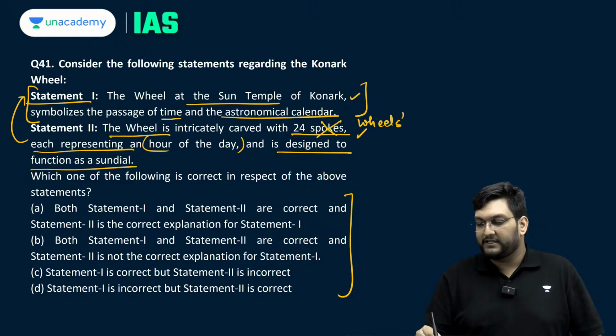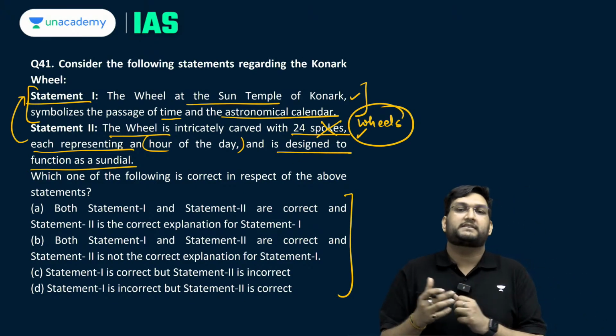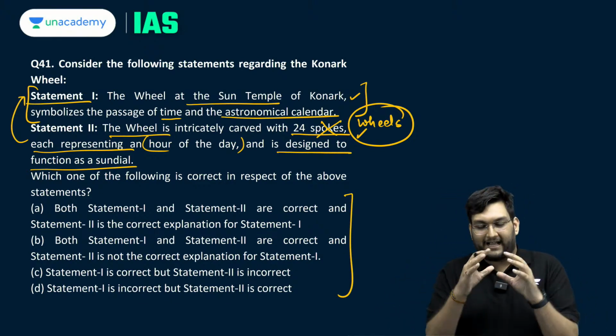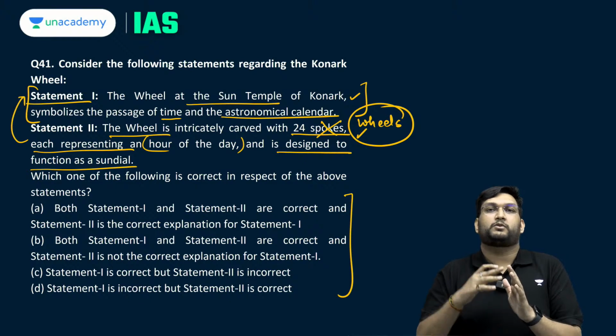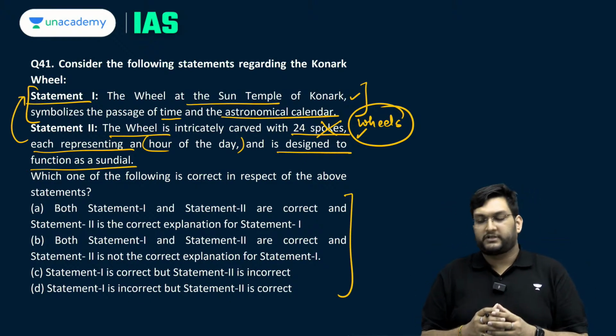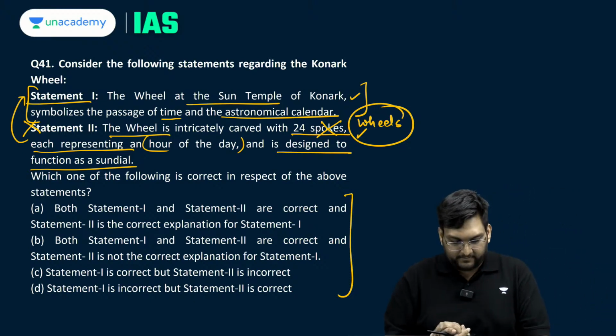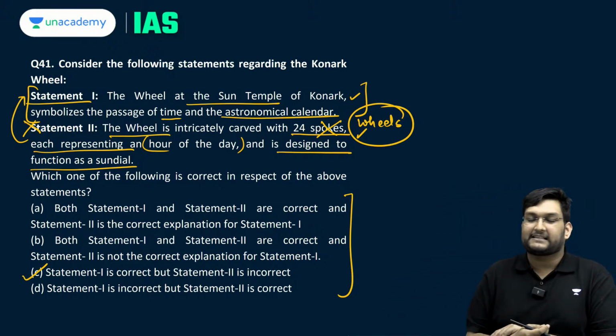There are 24 wheels with 8 to 10 spokes in that regard, and then they are used as a form of the idea of time with regards to astronomical or throughout the day itself. So this is an incorrect statement. The first one is a correct statement. So we have C as the answer.